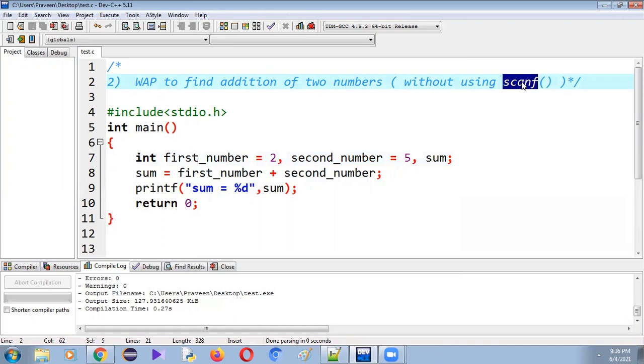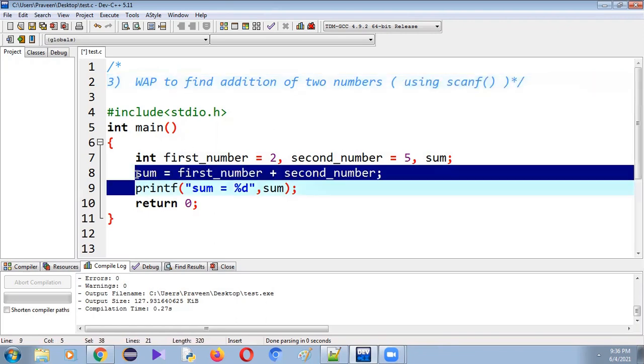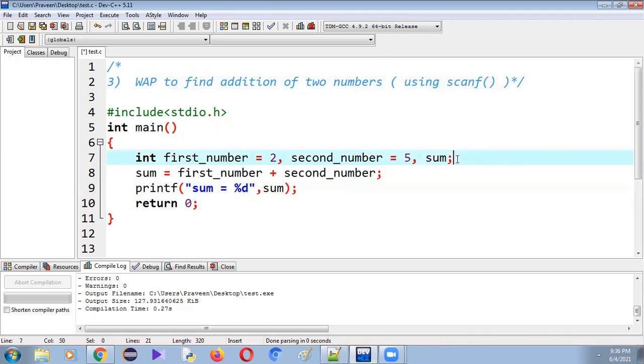Scanf is a function which is used to read the input from the user. Right? Now let me do this program. Okay, let's make it the third one. Write a program to find addition of two numbers by using the scanf function. Okay, let me make some changes to this program.